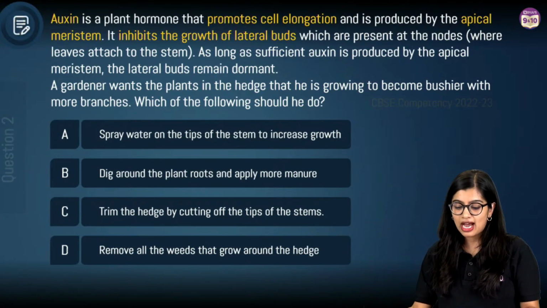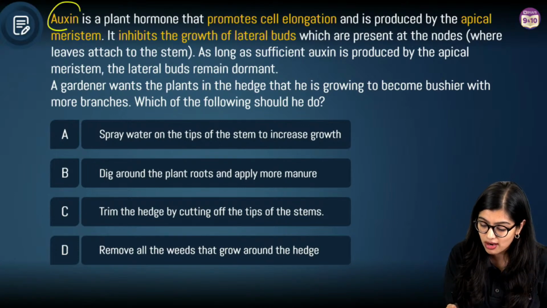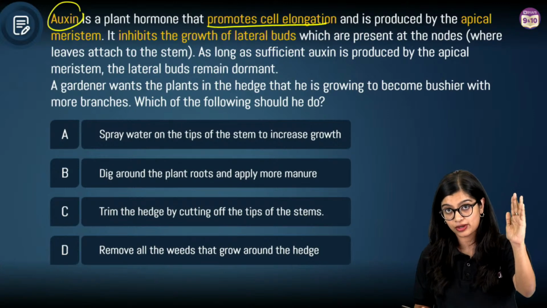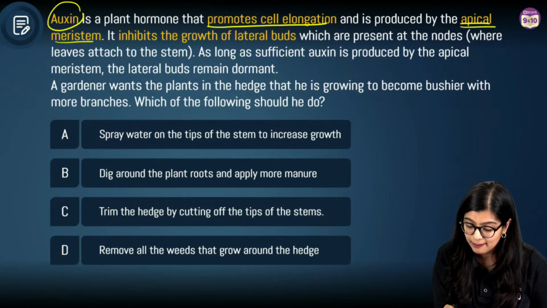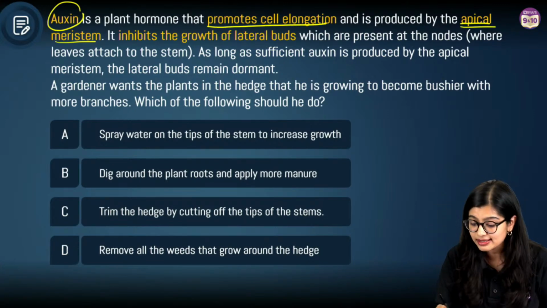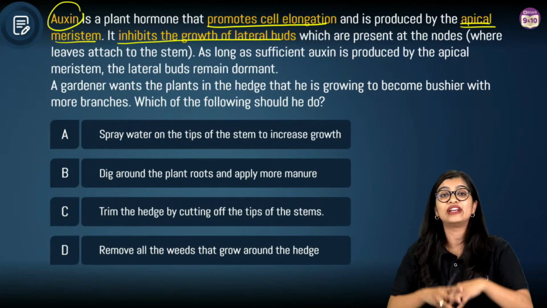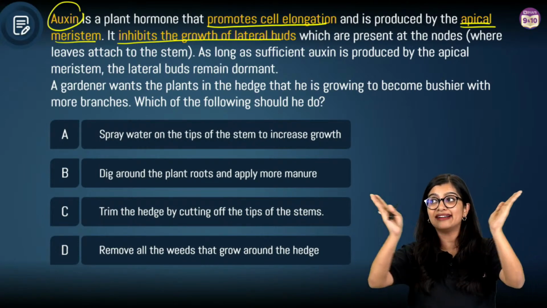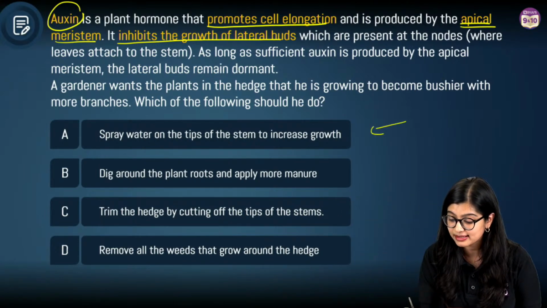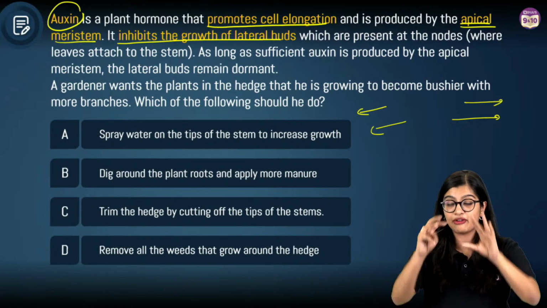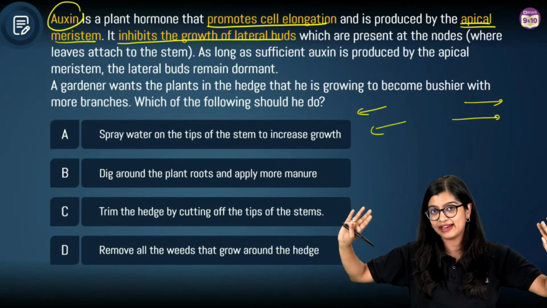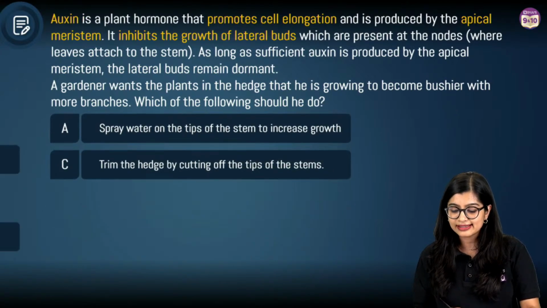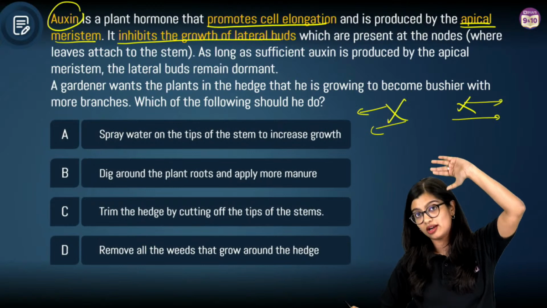Let's have a look. Now, in this particular case, we see that auxin is a plant hormone that is responsible for producing cell elongation. And we find it in the apical meristem. Now, we see that this inhibits the growth of lateral buds, right? That means it does not allow lateral buds to grow. If a plant wants to grow laterally or sideways, auxin will not allow it. Because what will auxin do? Auxin is going to allow it to go taller, right?